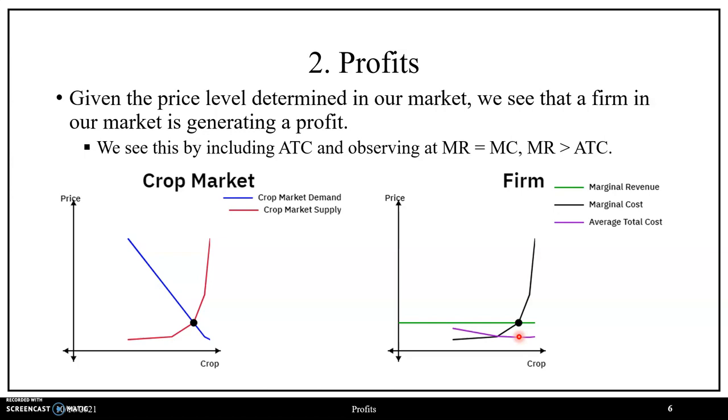So price minus average total cost will give us profits per unit, where here we see that marginal revenue, equal to price, is strictly greater than our value of average total cost since it's higher up in terms of our graphical representation. So we have a positive profit per unit. Scaling that by overall quantity, we see that we have positive economic profits incurred by this representative firm, or in this case, both of our firms in our market.